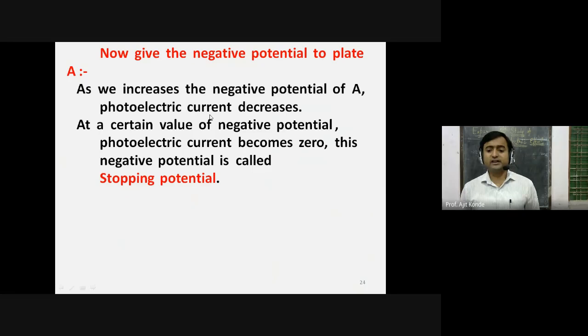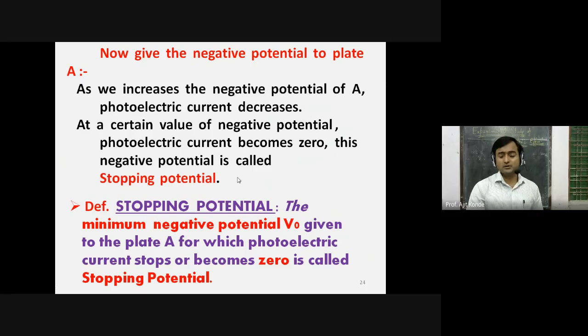Now give the negative potential to the plate. As we increase the negative potential of anode, the photoelectric current decreases. At a certain value of negative potential, the photoelectric current becomes zero. This negative potential is called stopping potential. Now see, for this we have to see this diagram.